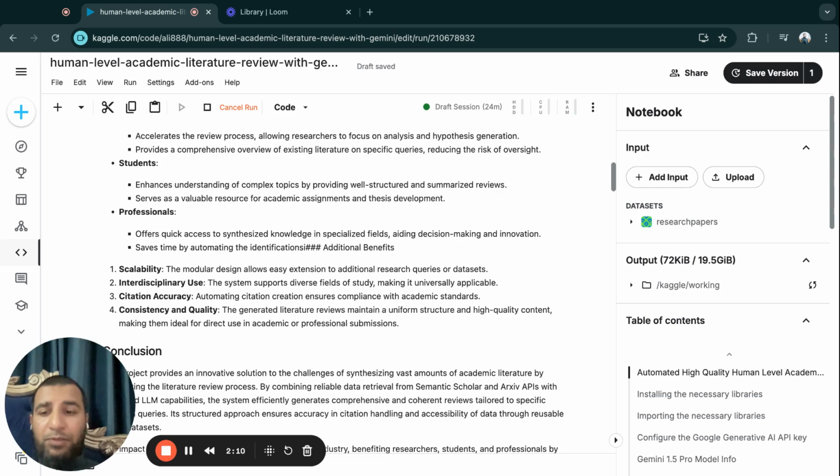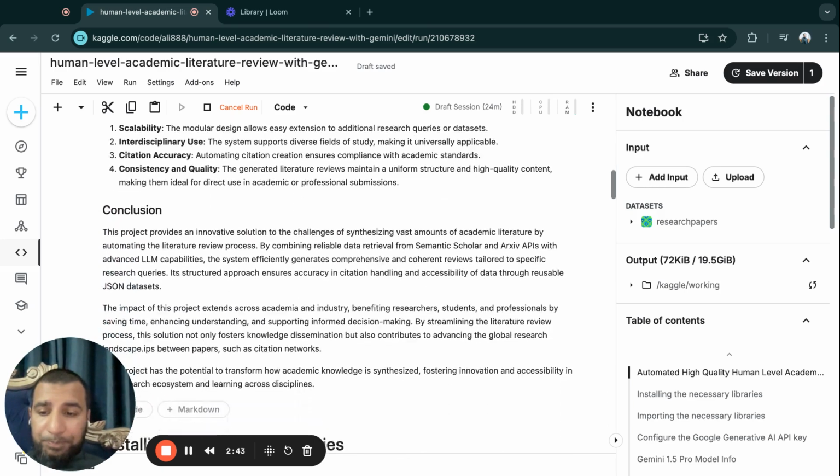Some of the benefits of this are that the long context window enables scalability. It enables interdisciplinary use cases, because interdisciplinary research, such as the impact of AI on healthcare or the impact of AI on education, has a computer science component in the form of AI and a social science component in the form of education or healthcare. It also ensures citation accuracy, and it also guarantees consistency and quality. This is what we have seen with a number of iterations that we have done with this long context window.